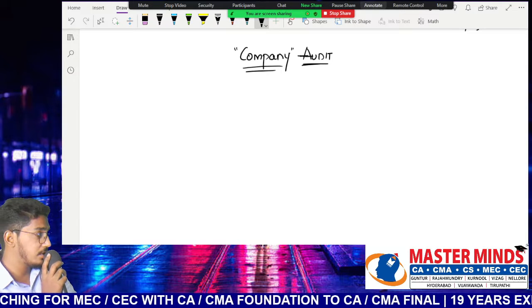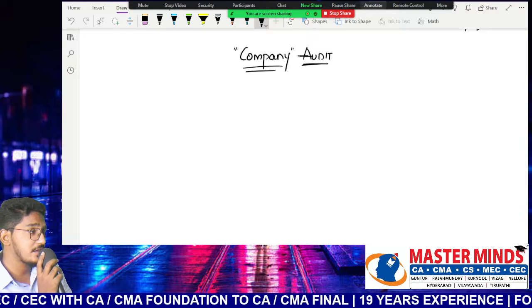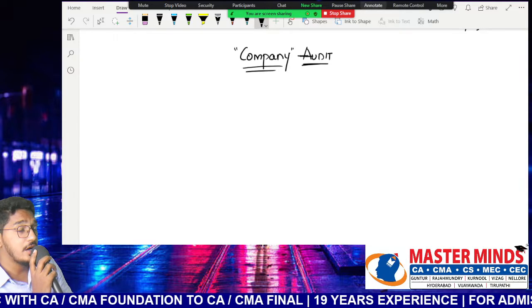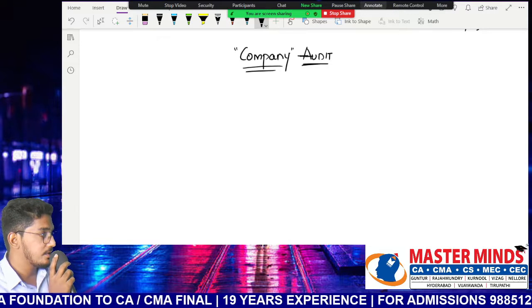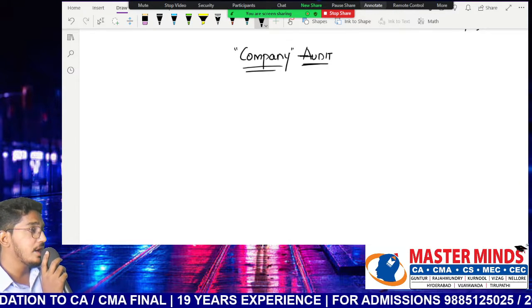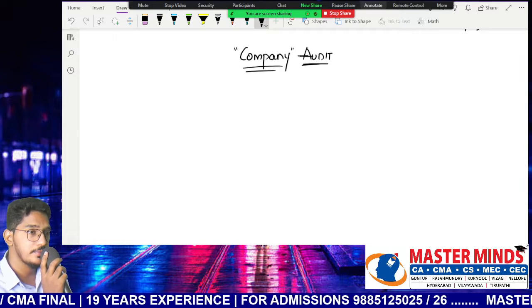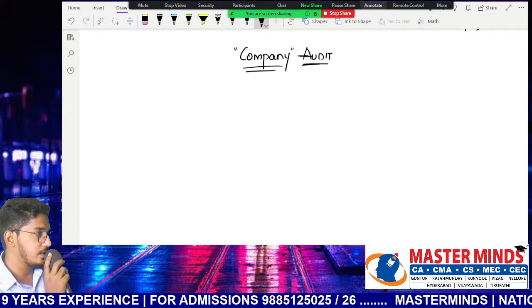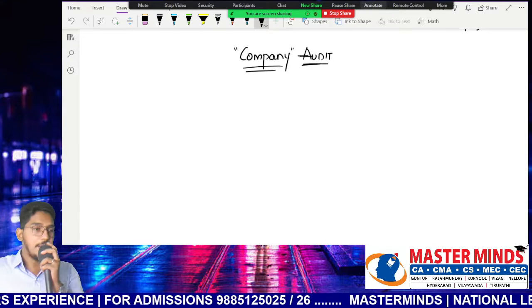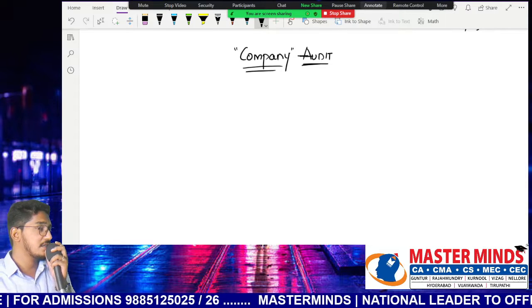Why is it a statutory audit? Because the Companies Act 2013 has clearly mentioned that the accounts of each and every company need to be audited. They did not give any criteria. They simply said the accounts of every company need to get audited. So that's why we call company audit a statutory audit. Now in this chapter, what we are going to learn is a few sections